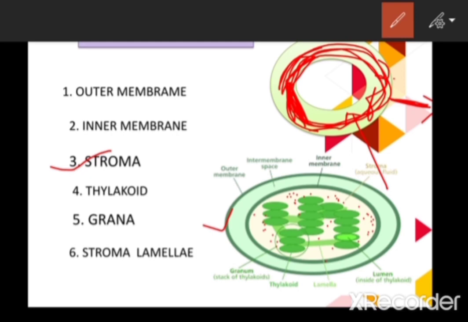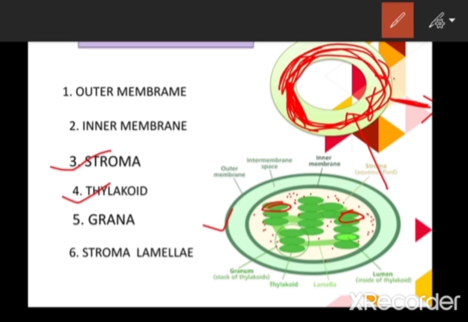So now let's talk about the fourth important structure of the chloroplast, that is the thylakoid. What exactly are the thylakoids? If you can see here inside the stroma, different coin-like structures are present. One coin, second coin, you can see many coin-like structures are present. These coin-like structures we call thylakoids, or we can say these small disc-like structures which are present inside the stroma are called the thylakoids.